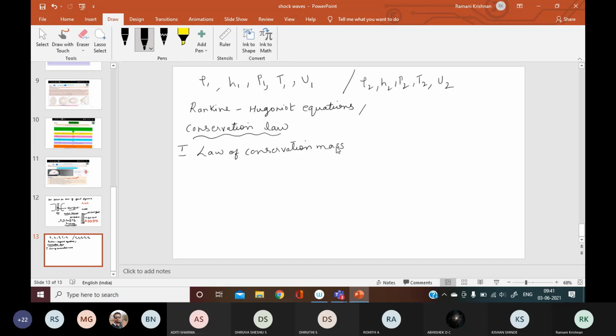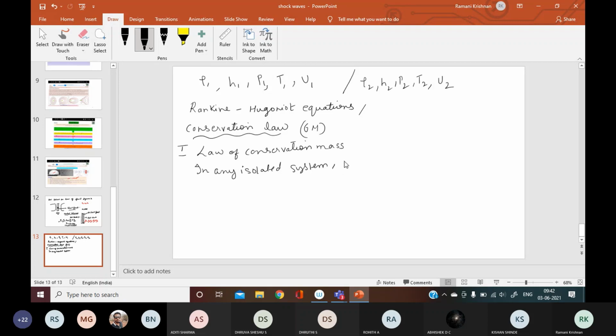So in the same way, law of conservation of energy also we are going to write. Law of conservation of momentum also you have to state and directly write the equation. For this you get 6 marks. They'll say explain the law of conservations of mass, energy and momentum. If you state it, you get 6 marks. So what is law of conservation of mass? In any isolated system, the total mass of the system remains a constant.